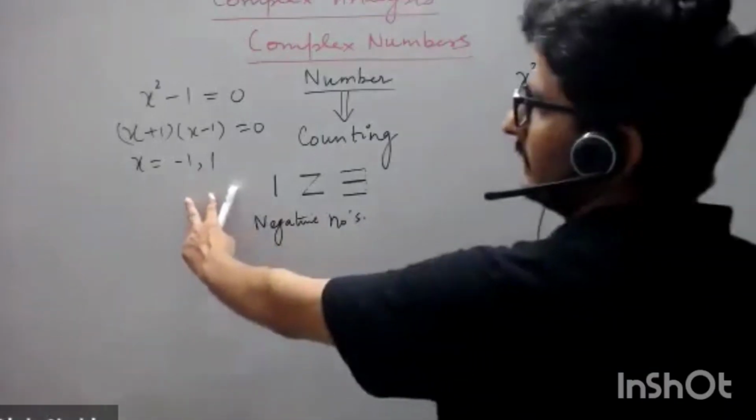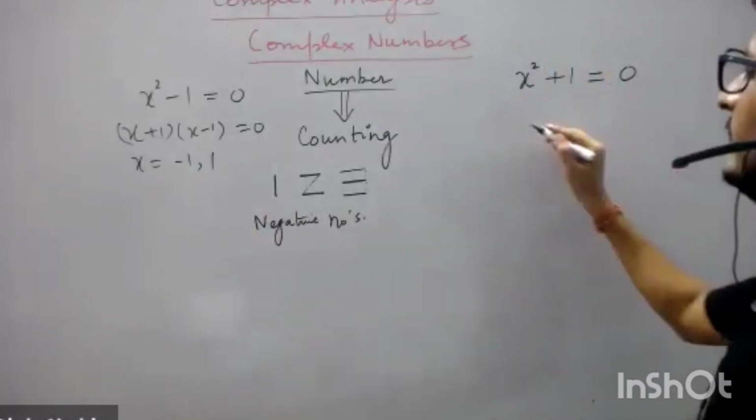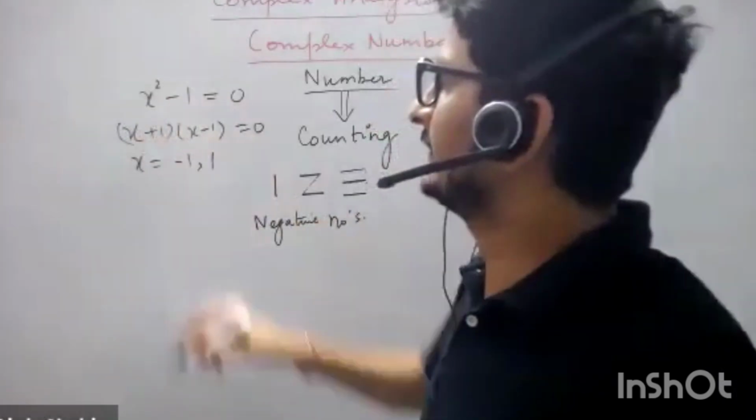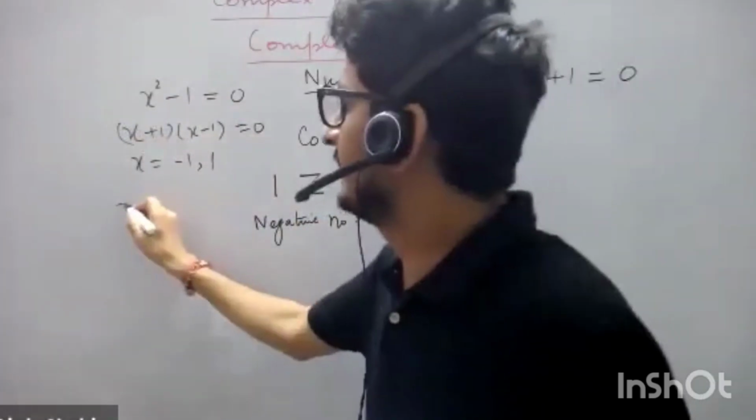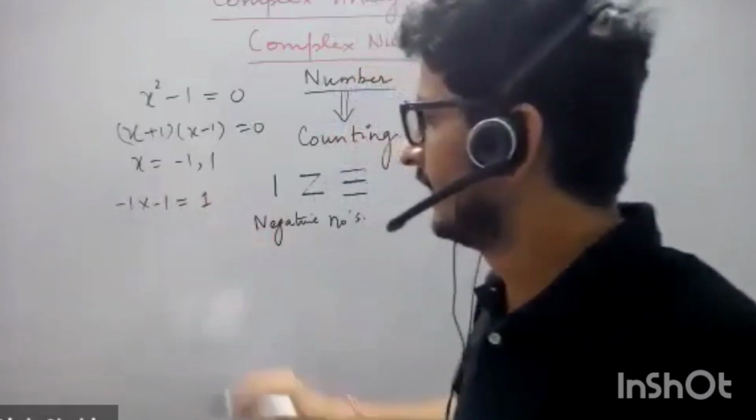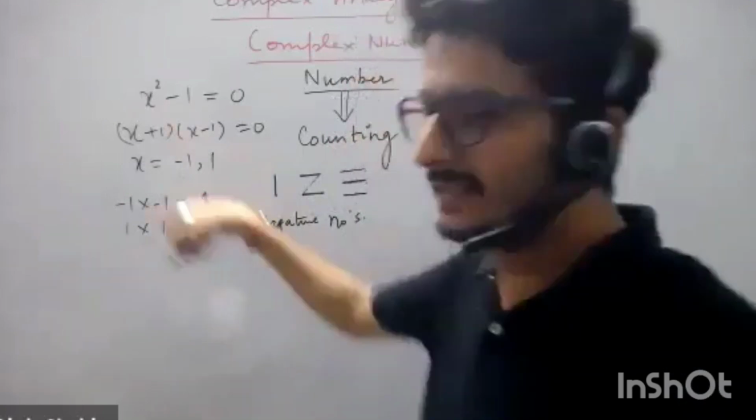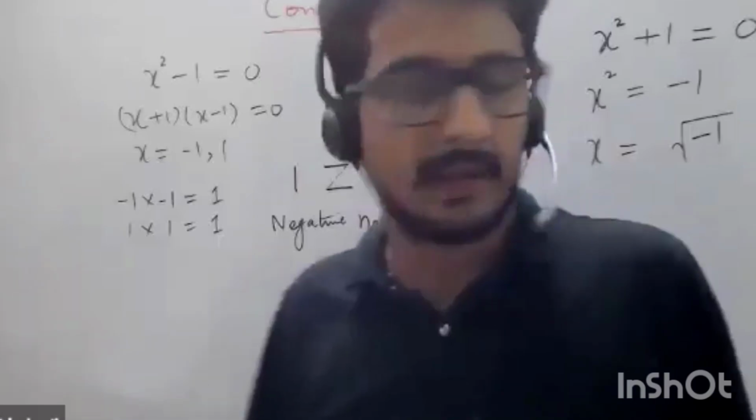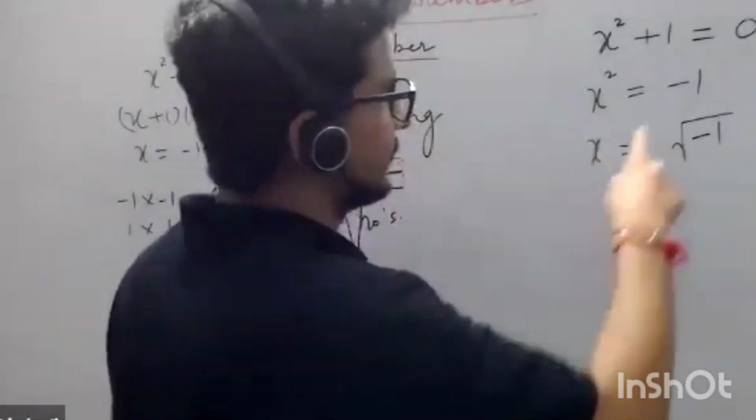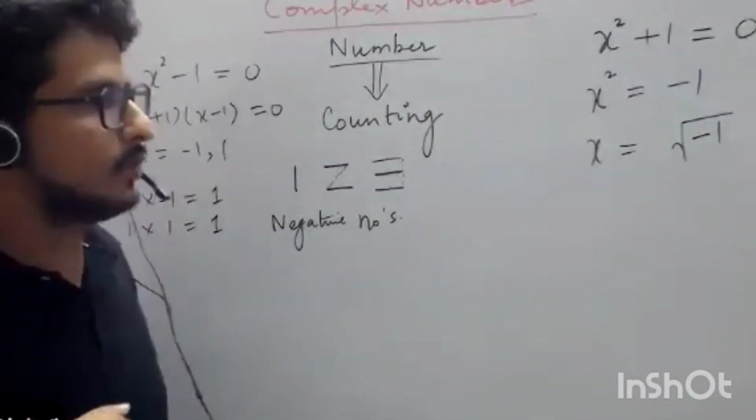Am I correct? Now you know what the meaning of x square equal to 1 is. It means if I multiply minus 1 into minus 1, I get 1, and if I multiply 1 into 1, I also get 1. That is the definition of square. So I was telling you that the square root of negative 1 was actually a new concept.